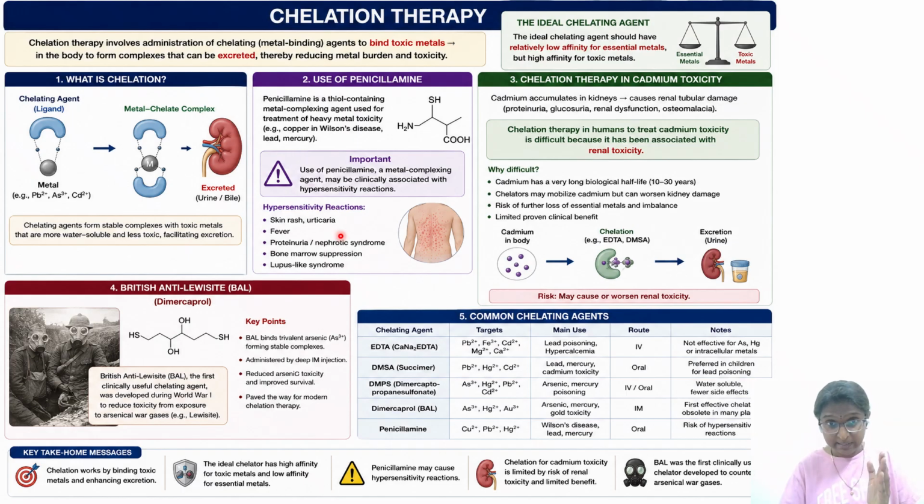Okay. Next, hypersensitivity reactions. What we can see with respect to penicillamine is skin rash, urticaria, fever, proteinuria, that is nephrotic syndrome, bone marrow suppression, lupus-like syndrome. So this was regarding second option. Now we'll read about the third option. Third option is related to cadmium toxicity. Okay, Wilson disease, copper. Now we are discussing cadmium. Cadmium target organ is kidney. How it is going to affect, tubular damage, all those things we'll see. Cadmium accumulates in the kidney, causes renal tubular damage, that is proteinuria, glucosuria, renal dysfunction, osteomalacia.